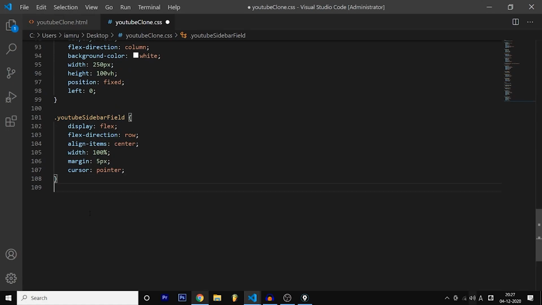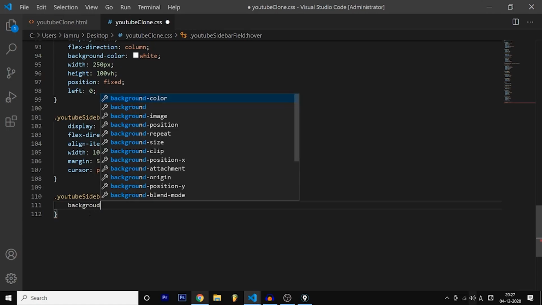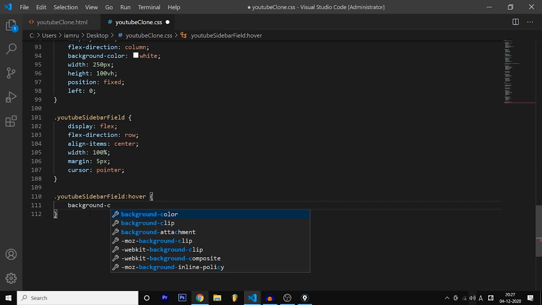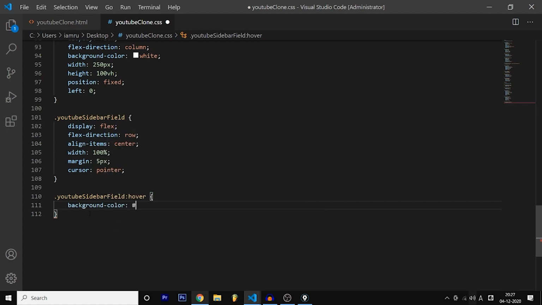Now I'm going to introduce a new concept. I guess I already introduced that, which is hover. So we are going to change the background color. As you know, when we hover around that field, the background color is changed to E5E5E5. So this is a color. Let's save it.